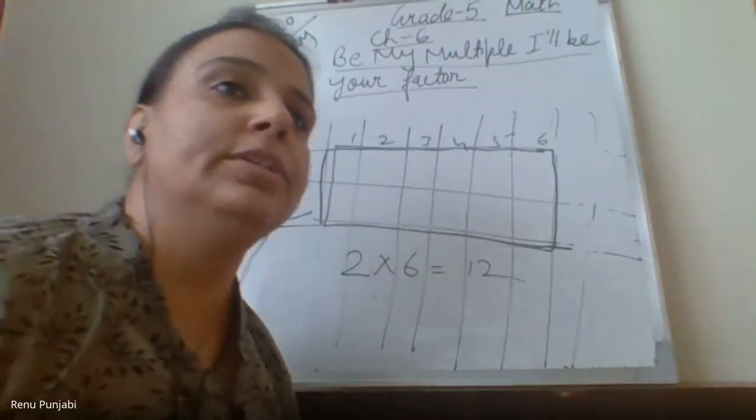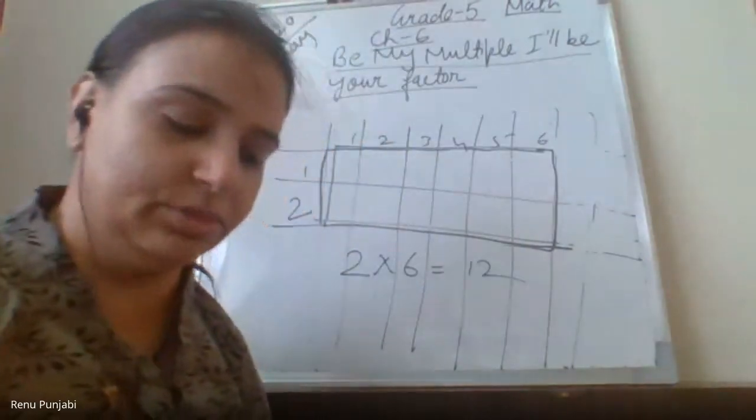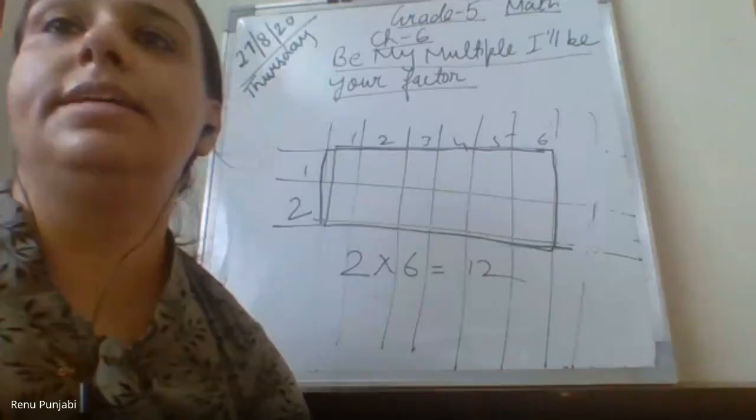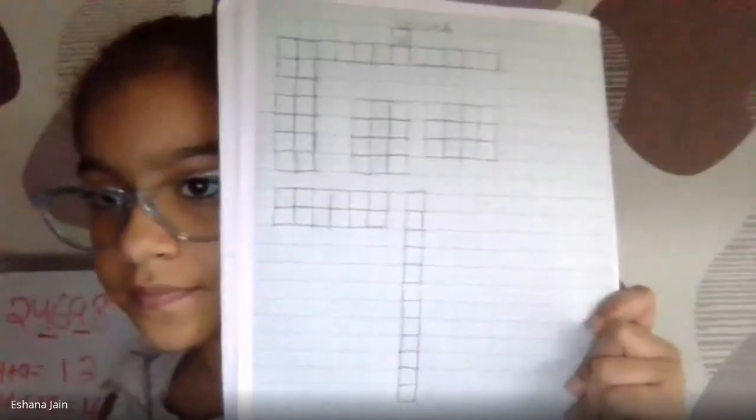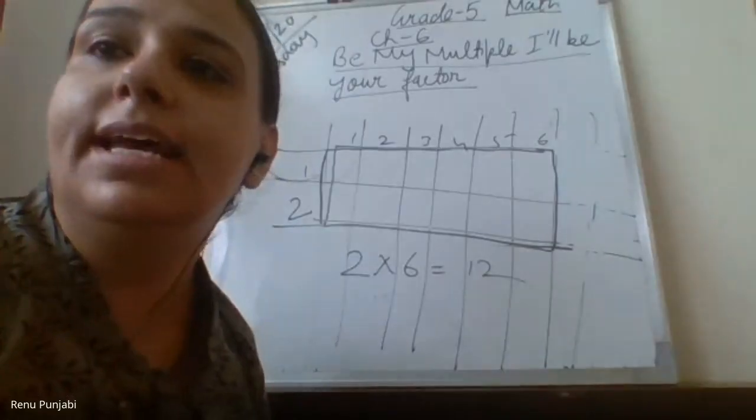Okay. I'll do it. Nishika, show it properly, it is not visible clearly to me. Ma'am, I have made three rows and 4 columns, and 6 rows and 2 columns. Yes, 6 rows and 2 columns. Very good. Ma'am, can you see mine? Yes, I can see.